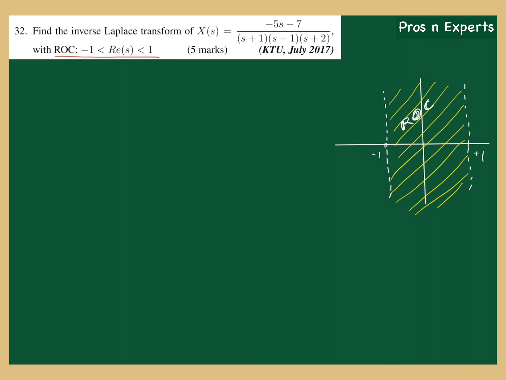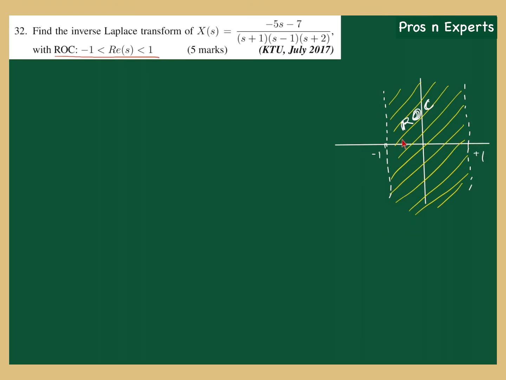In order to get such a Laplace transform, I'm giving you an intuition before starting the solution. Such a region of convergence tells you that a signal whose Laplace transform has a pole at -1 will be right-sided, because then you can have an ROC to the right of the pole.